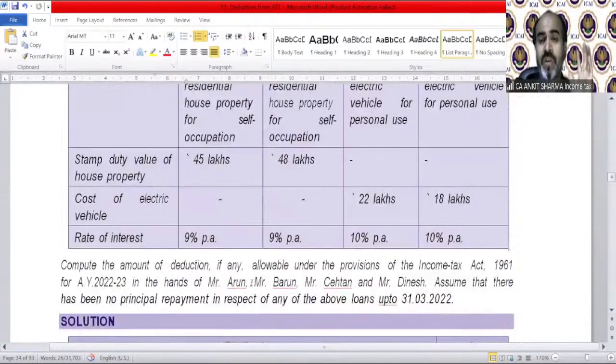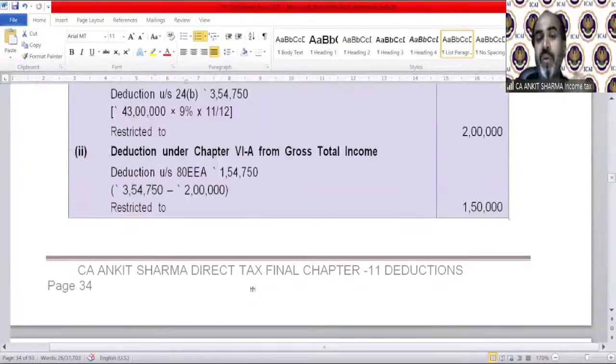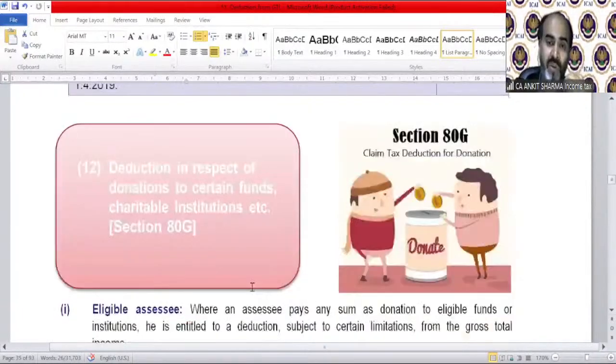So we are on a roller coaster of deductions. We are reading each and every deduction, just need to revise you. And it will be really helpful, of course.